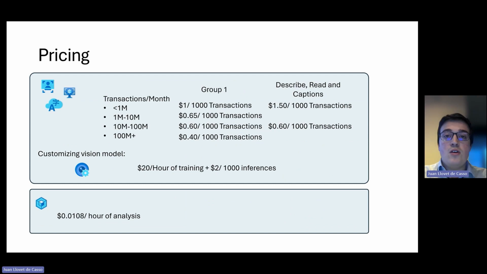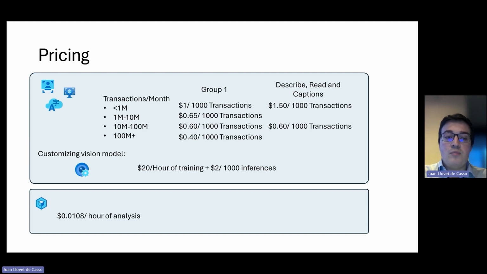In terms of pricing, all the image analysis models are priced in a similar way. They are categorized into two groups, Group 1 and Group 2. Group 1 is every service except describe, read, and generate captions, which is considered Group 2, which are more expensive than Group 1. As you can see, it depends on the number of transactions a month. The more transactions generated a month, the cheaper each transaction is. That is a call to the API.